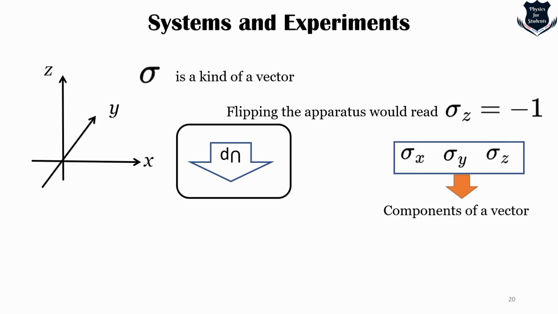So we can consider these to be something like our typical components of a vector, sigma x, sigma y, and sigma z. If we are convinced that the spin is a vector, for example, this sigma, we would naturally describe it by three components, sigma x, sigma y, sigma z. When the apparatus is upright along the z-axis, it is positioned in the sigma z direction.